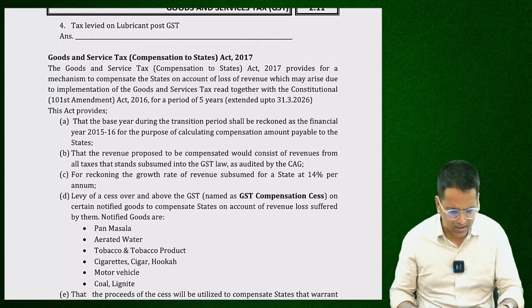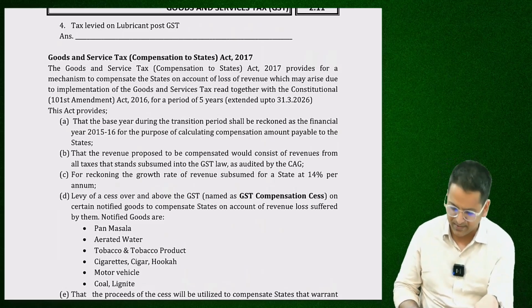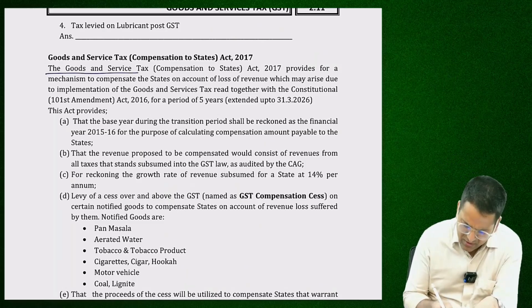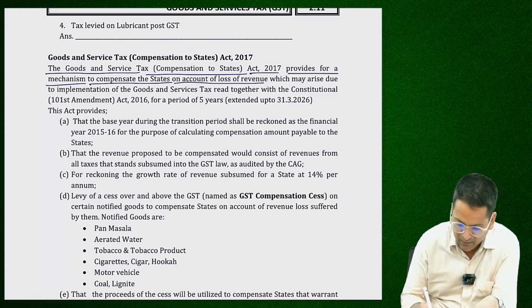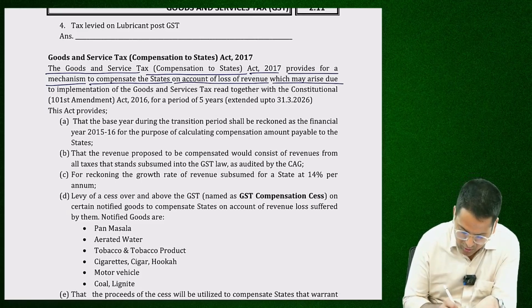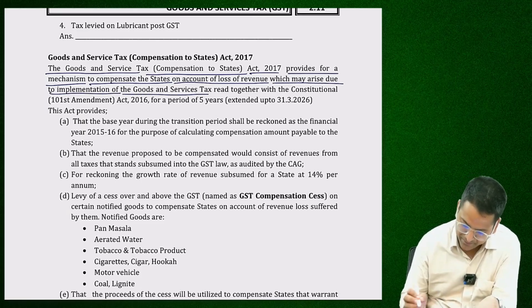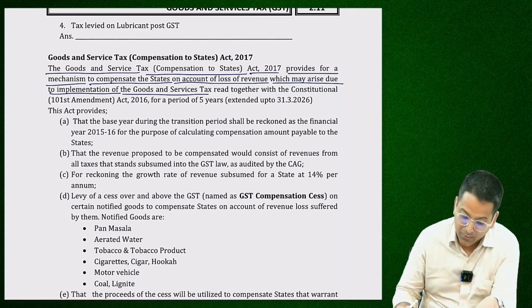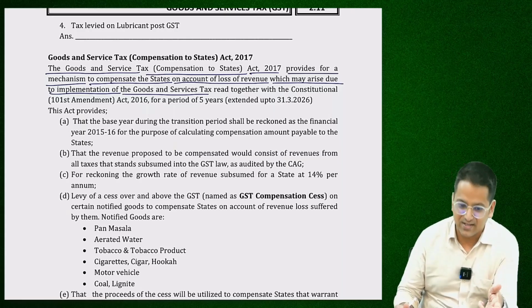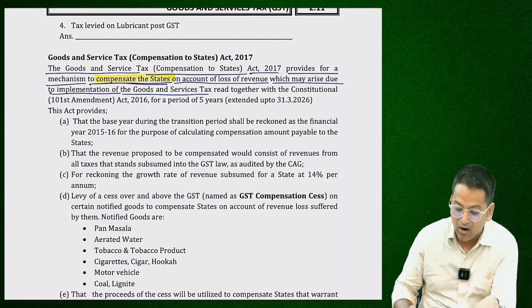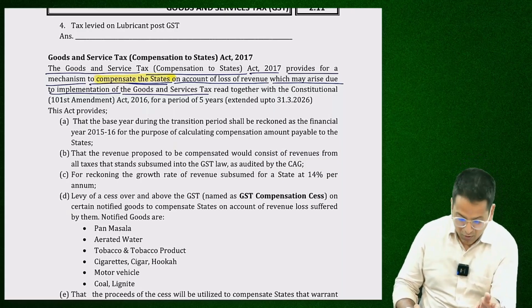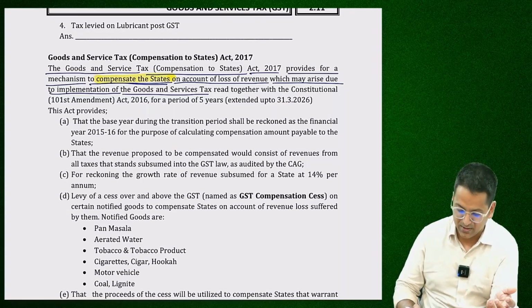Okay, moving ahead. GST Compensation to States Act 2017. The Goods and Services Tax Compensation to States Act 2017 provides for a mechanism to compensate the states on account of loss of revenue, which may arise due to implementation of the GST. This provides a mechanism to compensate states. The states will be compensated. Compensation of what kind of things? On account of loss of revenue. Revenue loss because of the implementation of GST.